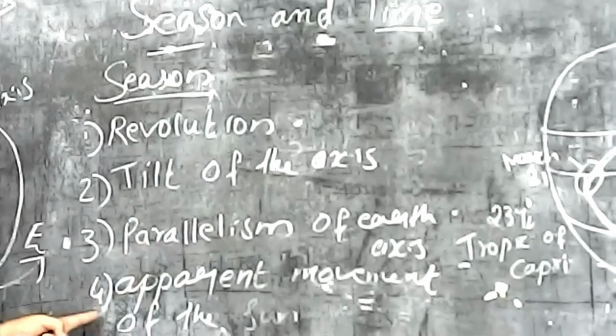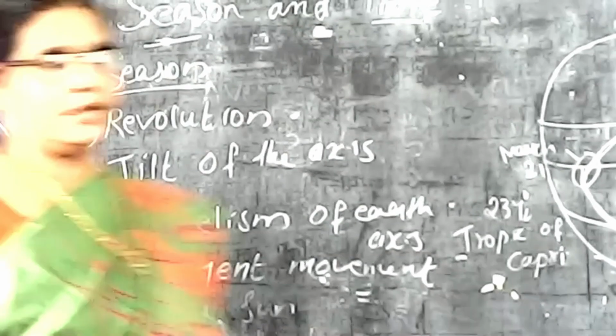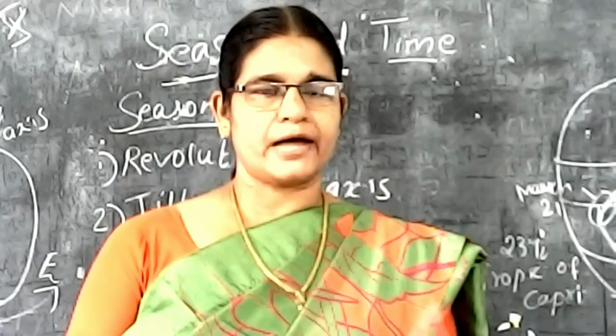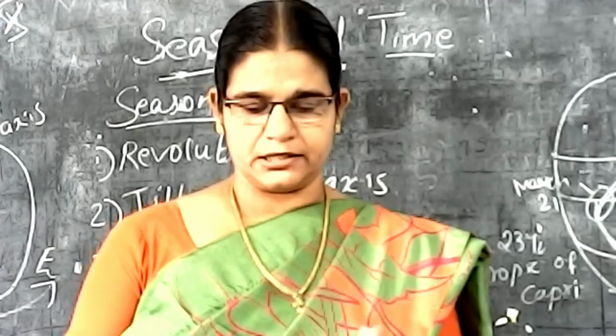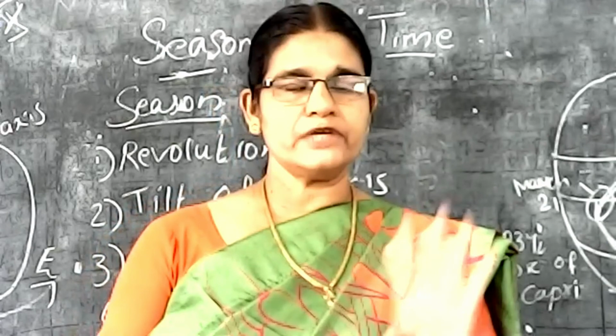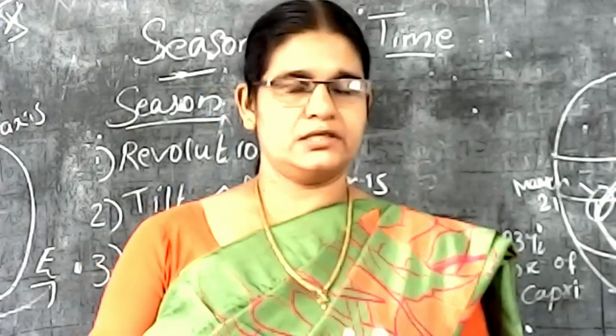And the fourth is the apparent movement of the sun. What is the apparent movement of the sun? The sun shifts apparently between Tropic of Cancer and the Tropic of Capricorn. That movement is known as the apparent movement of the sun. Because of these four reasons, we are getting the different types of season.